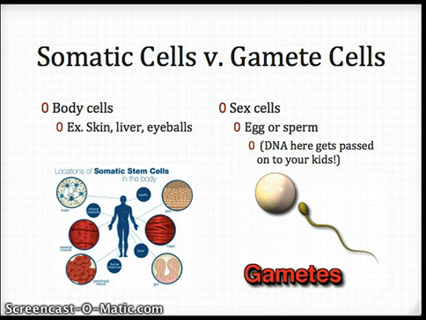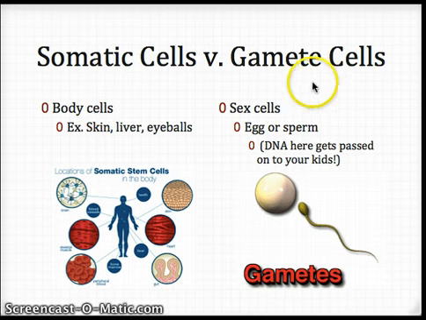So what the heck is a gamete? You've got another T-chart in your notes that compares somatic cells and gametes. Quick review of somatic cells: we called those body cells. Make sure you write these examples in the T-chart: your skin, your liver, your eyeballs, your brain, your heart, your muscles, your lungs. Any of those things are going to be body cells.